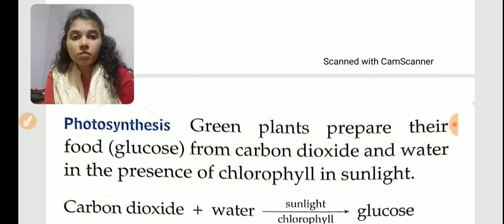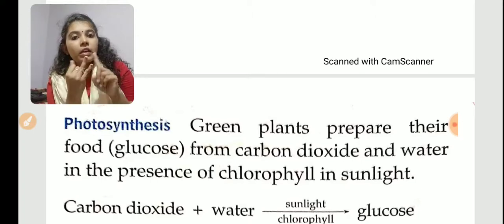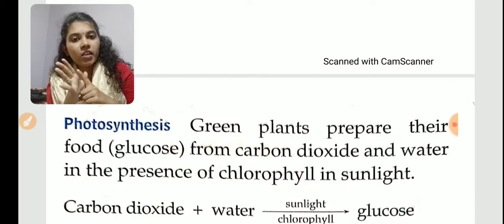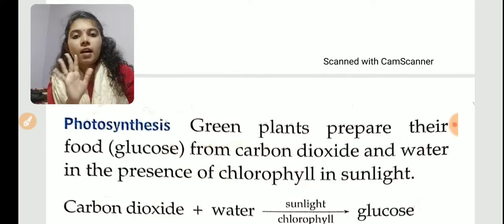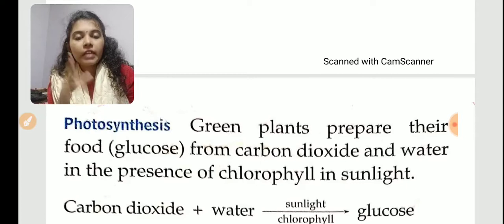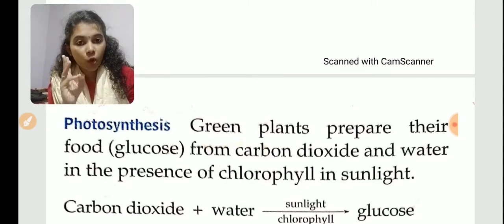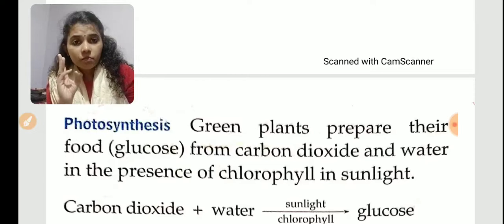So many examples we have studied, like burning, rusting of iron, curdling of milk, digestion, fermentation, etc. These all are examples of chemical changes. And there are two more examples. The next one is photosynthesis, and respiration. Two more examples are there.